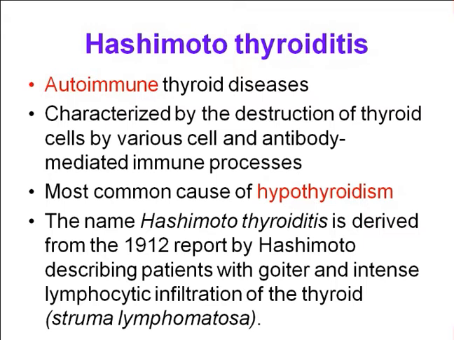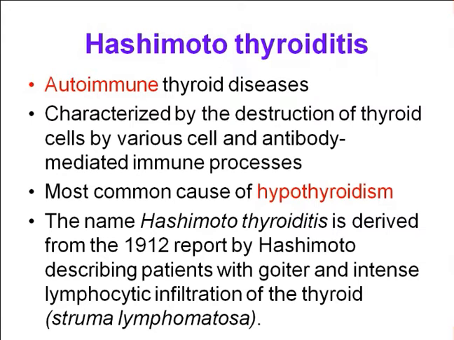It is characterized by destruction of the thyroid follicular cells by various cell and antibody mediated immune processes.